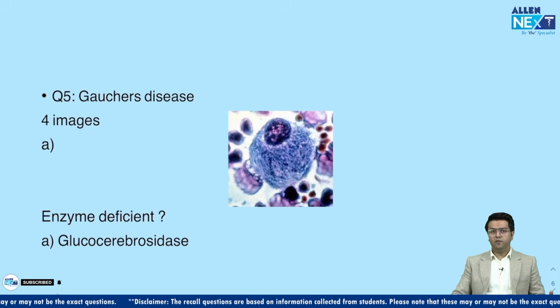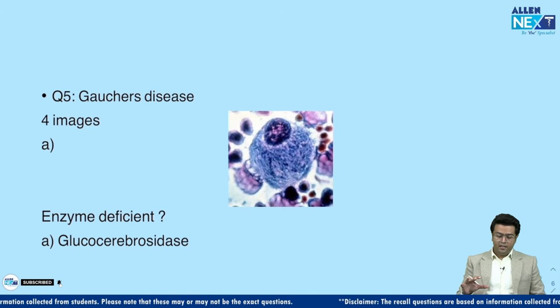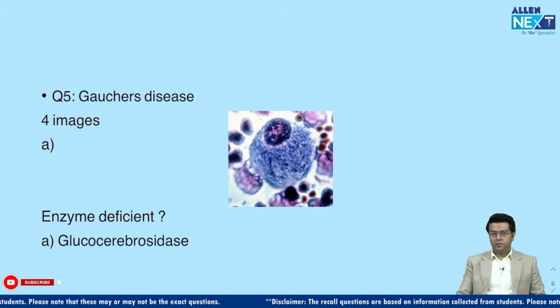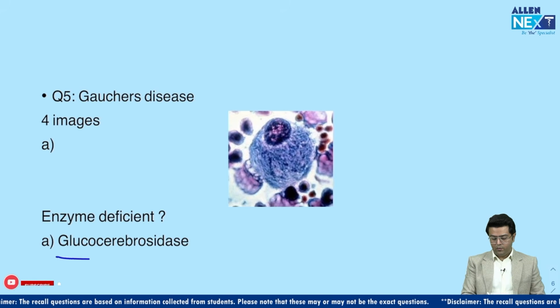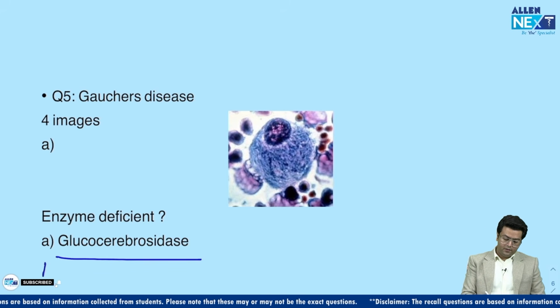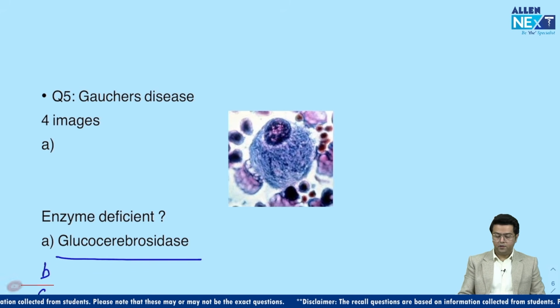Okay, question number 5, again one of the very repeated MCQs. Some images were given, and one of the images was a crumpled tissue paper appearance, right? And they asked the name of the enzyme deficient. So that was a case of Gaucher's disease, and glucocerebrosidase is the name of the enzyme that we all know, right? You can tell me the other 3 options. Fine, that doesn't matter because the answer is clear cut. So that is question number 5.